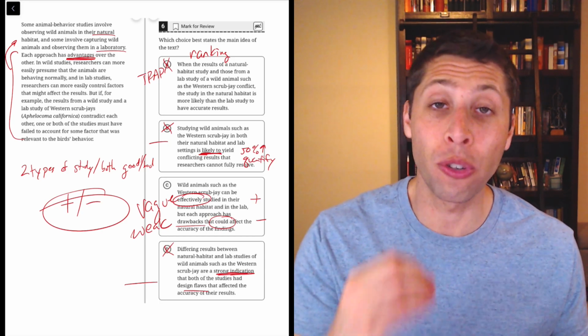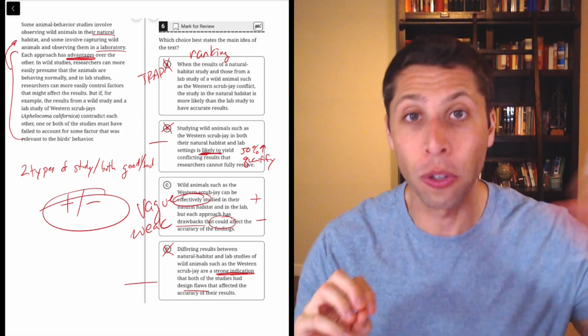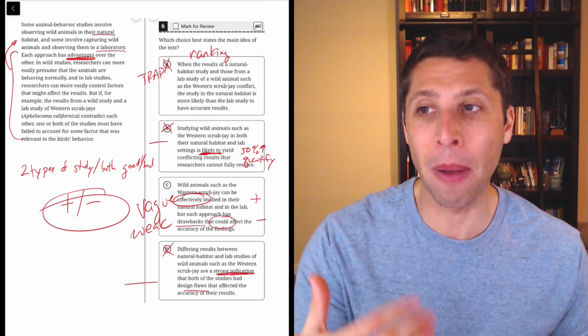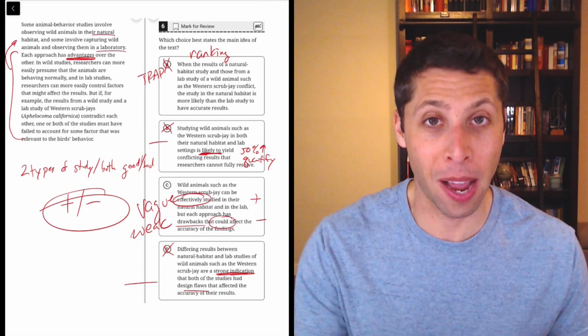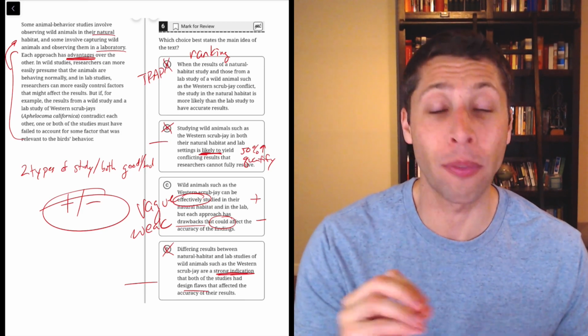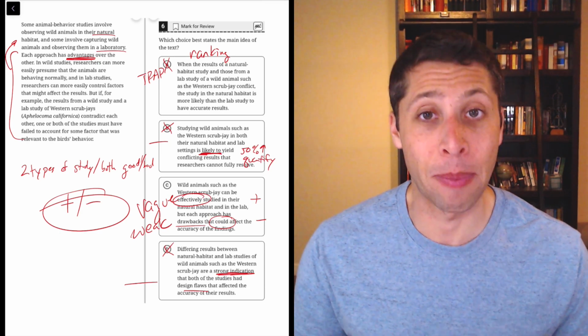And when choices go too far, usually it's because they're going too far into the positive or too far to the negative when a passage doesn't do that. So just be careful that you don't come up with a conclusion that is not there. Sometimes passages are not saying very strong ideas, and we need a choice that represents that. Weak, vague answers are very often correct on SAT passage questions.